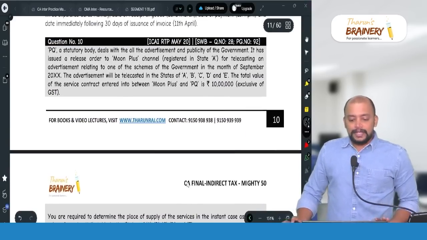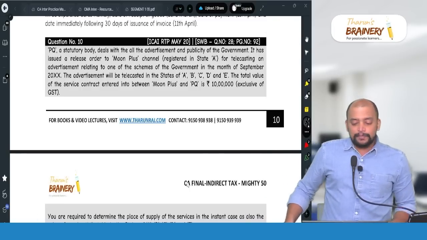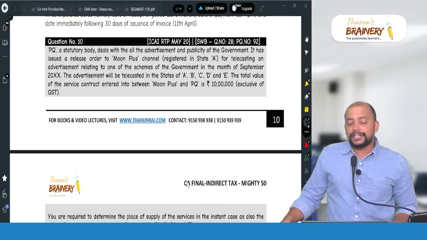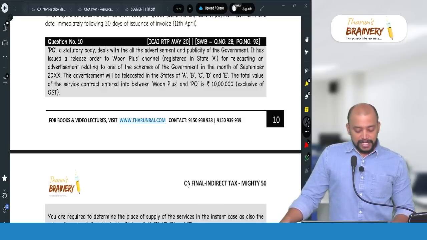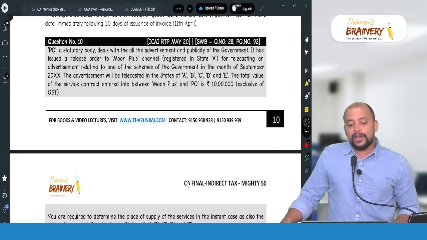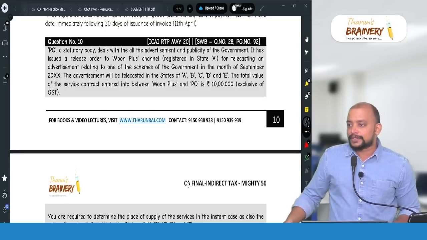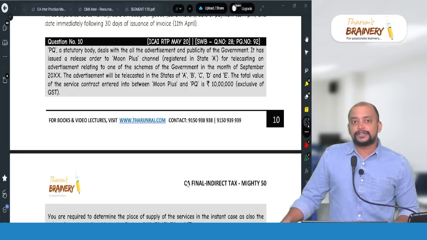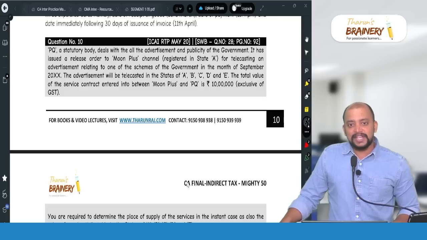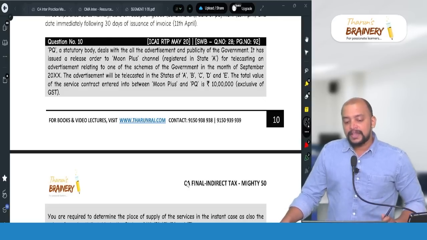Then the next question, question number 10, this is in place of supply, page number 92. This is an RTP question given in May 2020, but I have not yet tested this in exam. This is related to Rule 3, apportionment under IGST rules. So advertisement services to government, various bases of apportionment are there. So this is that question, have a look into this.